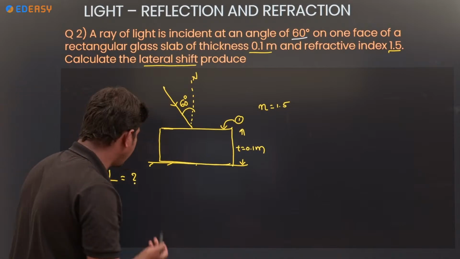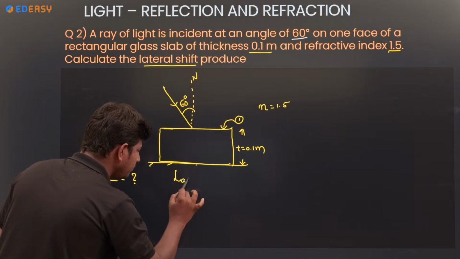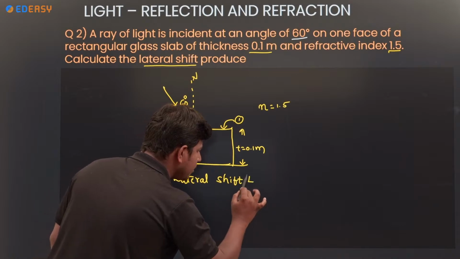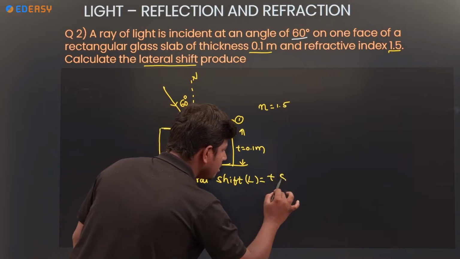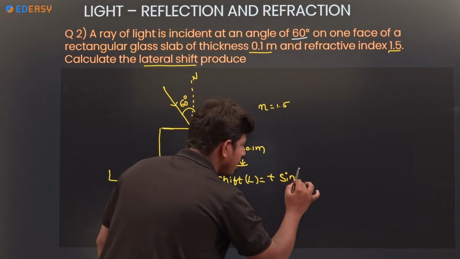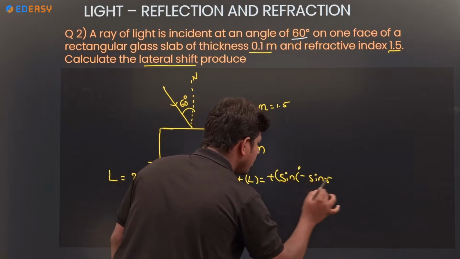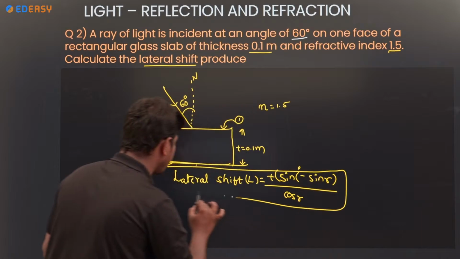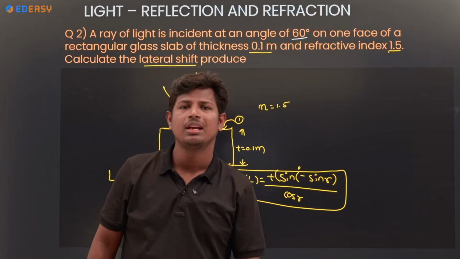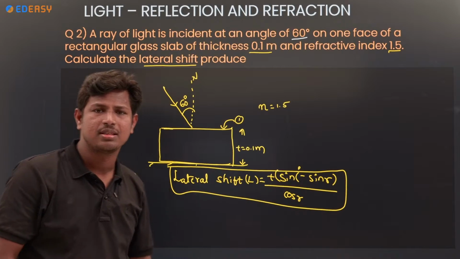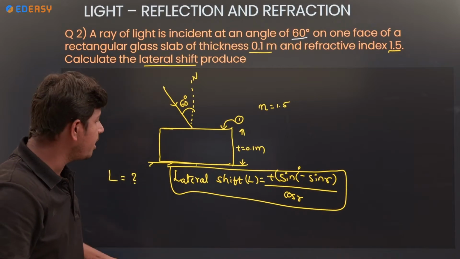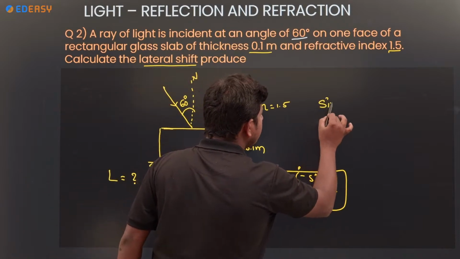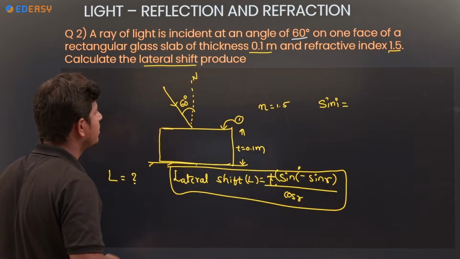We have a formula for lateral shift: L is equal to T into sin I minus sin R by cos R. Remember this formula.